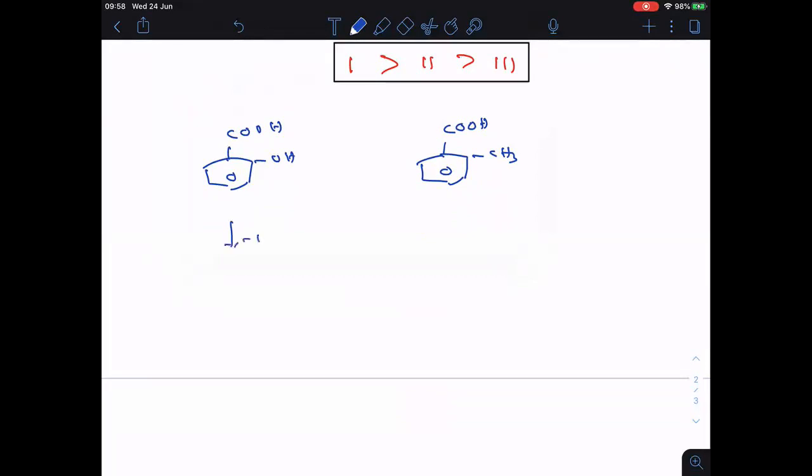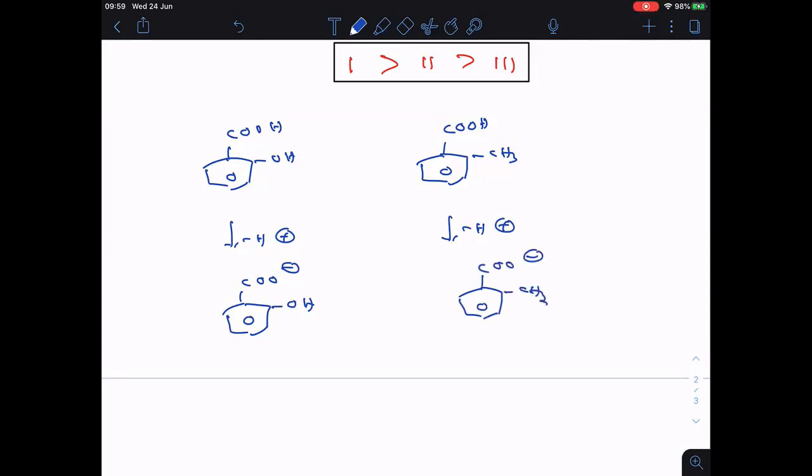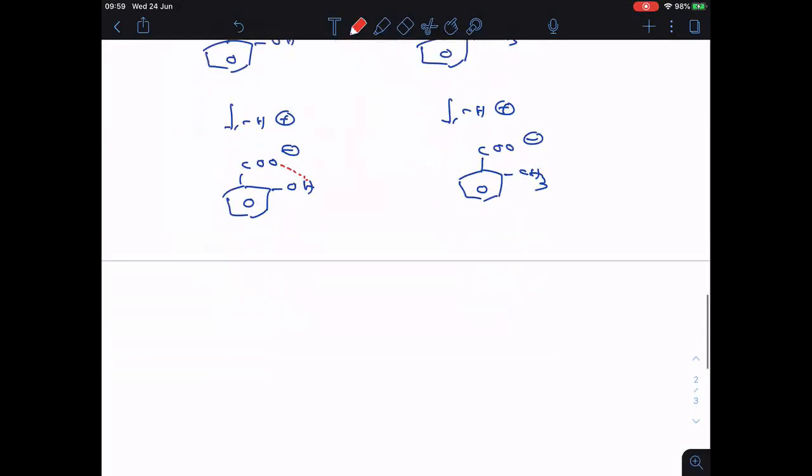When you remove the H plus here, what is left over? COO minus and here OH. Clear? Similarly, if you remove the H plus here, then here CH3 will be there. Are you followed? Did you notice in the first one, this O minus is there now. It will form hydrogen bonding with this hydrogen. So here the anion is more stable.